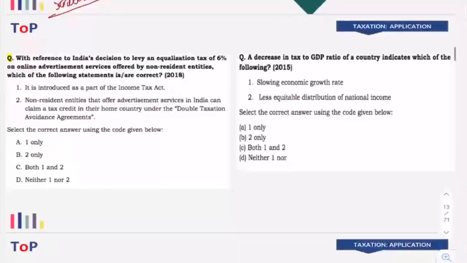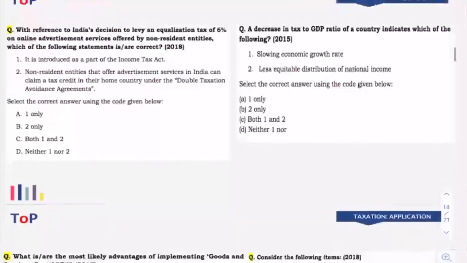Now, when it comes to taxation, the first question that we are going to deal with here is with reference to India's decision to levy an equalization tax of 6% on online advertisement by non-resident entities. Which of the following statements is or are correct? Okay, so in that question, the first statement is: it is introduced as part of the Income Tax Act.